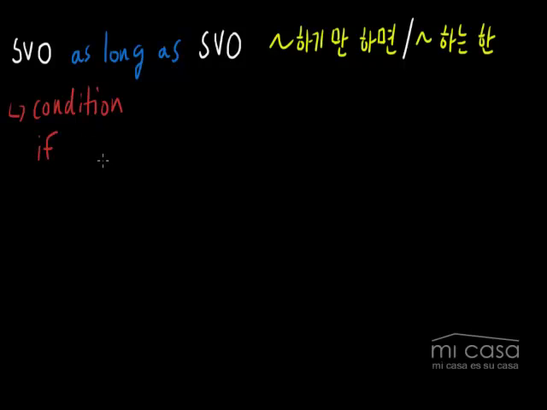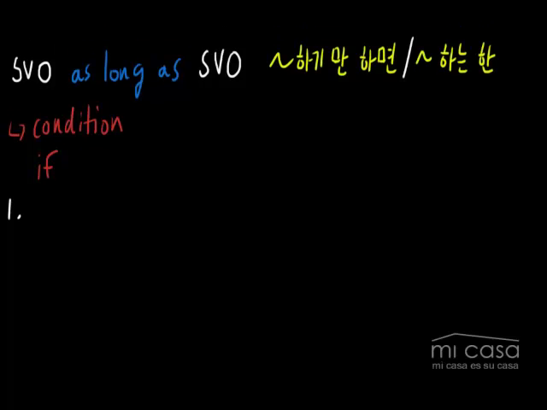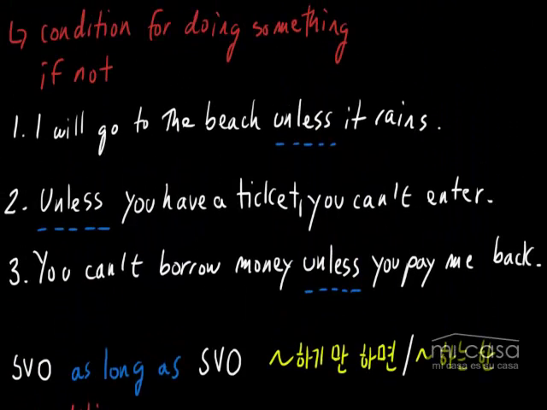It's to talk about a condition, but whereas unless is very similar to if not, as long as is very similar to if. Okay? So we're going to actually go through the same examples that we saw last time instead of looking at new examples. This way, I think you can become used to using both structures and how they're similar but actually different, opposites.